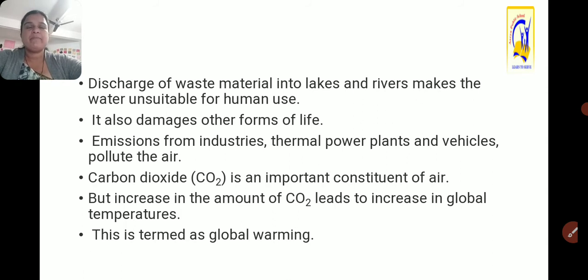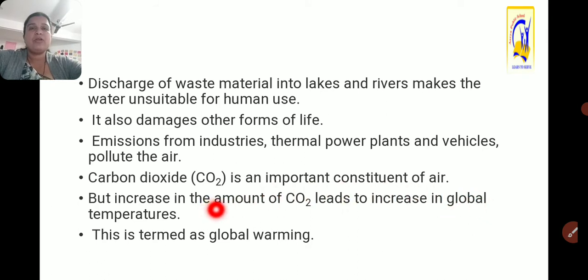Then thermal power plants as well as vehicles release carbon monoxide and carbon dioxide into the air, and because of that the air gets polluted. Carbon dioxide is an important constituent of air that helps plants to grow, but an increase in the amount of carbon dioxide leads to an increase in the global temperature.